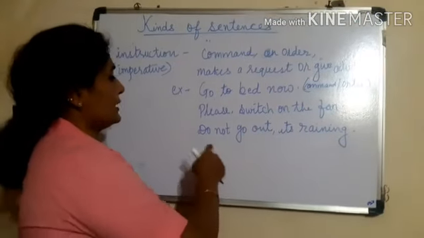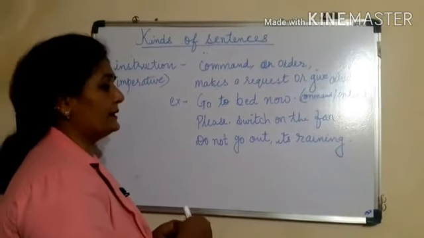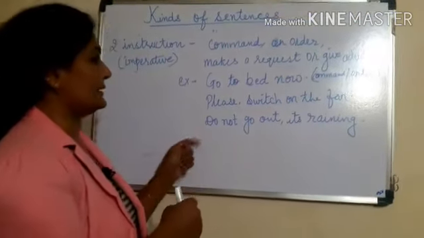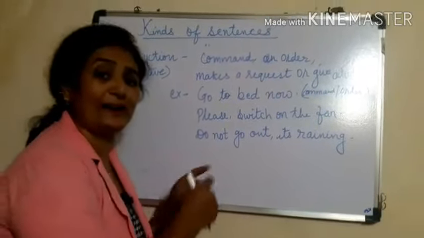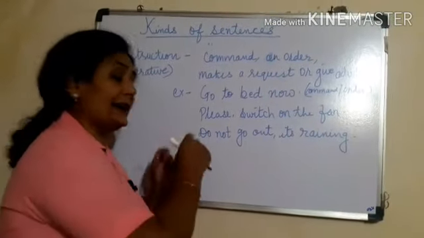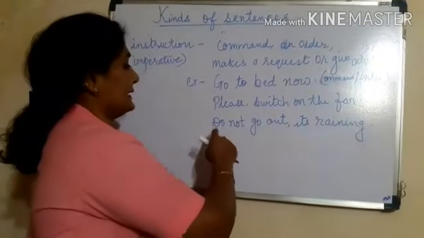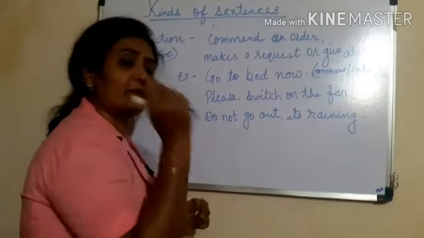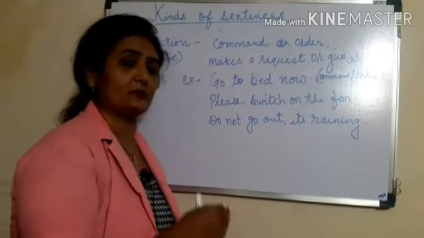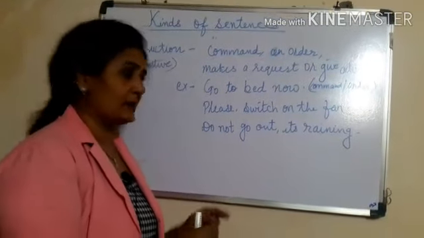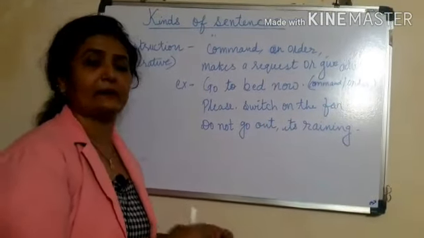Next one is, do not go out, it's raining. Here advice is given. It's raining outside, so you should not go out. So this is the advice given by someone to someone.